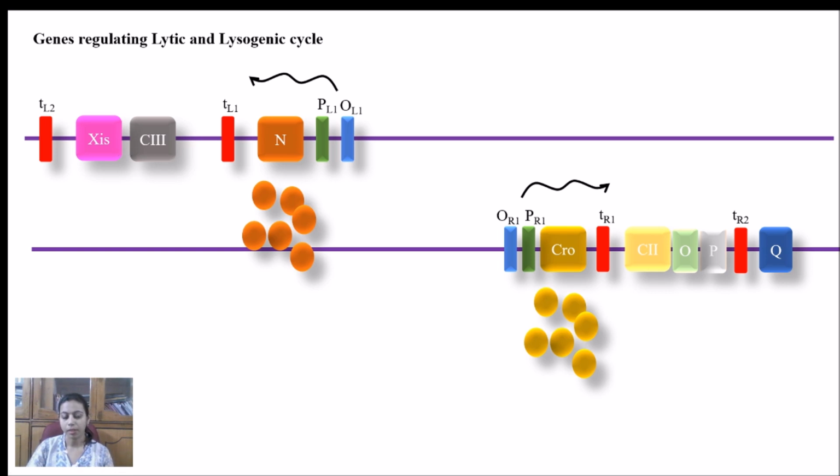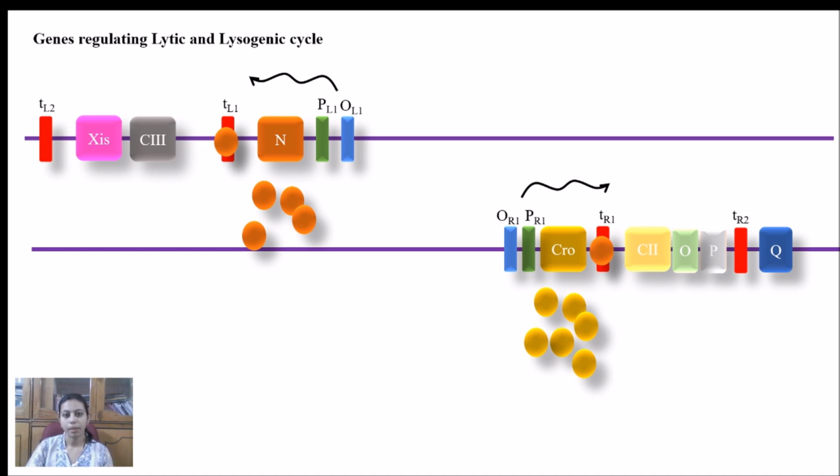Now the question is, if there is a terminator here, how is it possible to cross the terminator? The answer lies with the N gene. The product of the N gene, or the N protein, which is synthesized here, will bind to the terminator sites, both on the TR1 as well as the TL1 site. So actually, the N protein acts as an anti-terminator.